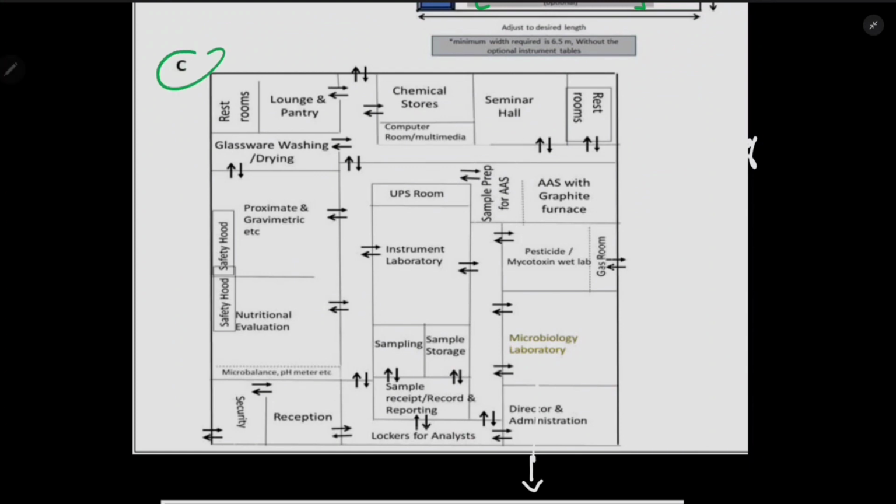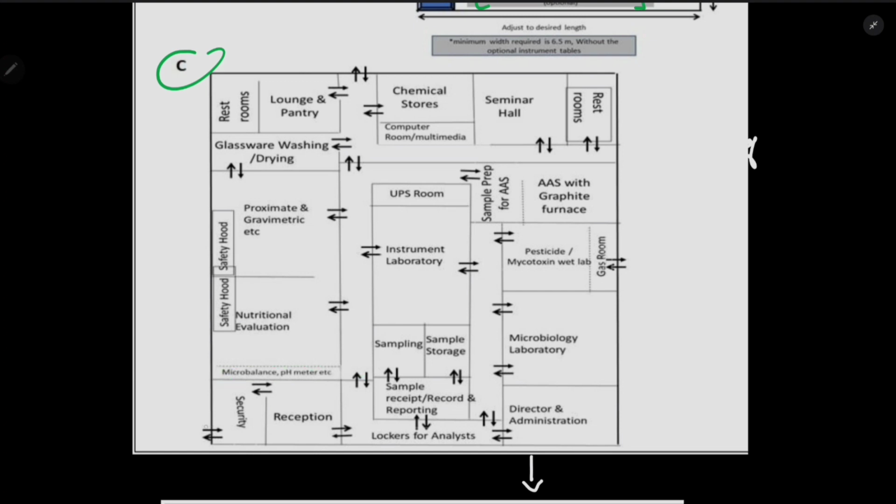Okay, so let's see this. Let's start with the instrumentation laboratory here. The instrumentation laboratory will be kept separated from the microbial laboratory here, and separated from the pesticide laboratory. Above the instrumentation laboratory we have a UPS room, then beside is the gravimetry and proximate room, and the nutrition evaluation room. There is not much separation in this room, so we can come here: once we have checked the weighing or drying, we can immediately check the nutrition evaluation. Microbial balance and pH meters will be mentioned here.